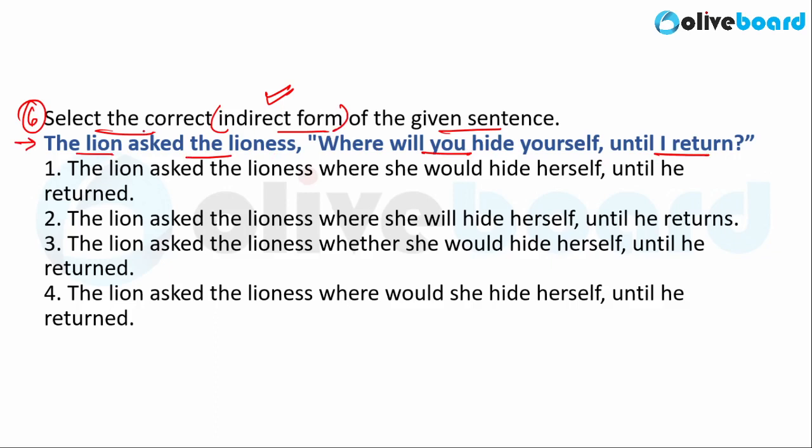So, here also the lion is asking the lioness a question. Again, an interrogative sentence is given to you. You have to change it into indirect form. The lion asked the lioness, "Where will you hide until I return?" The first rule is that you must change the interrogative sentence into a declarative sentence.